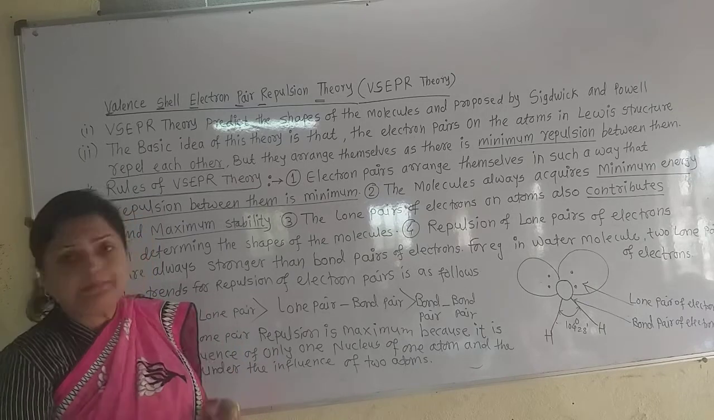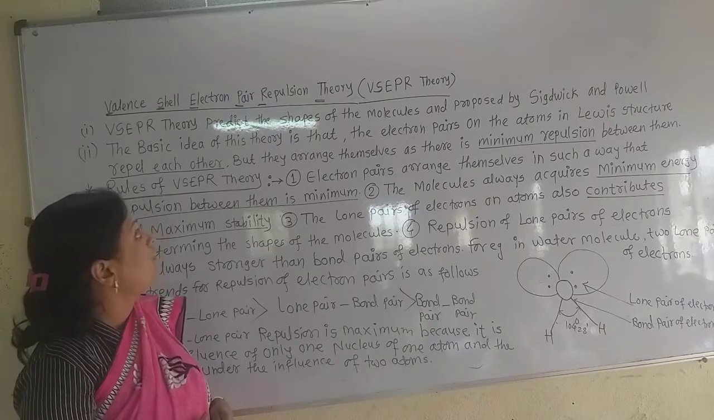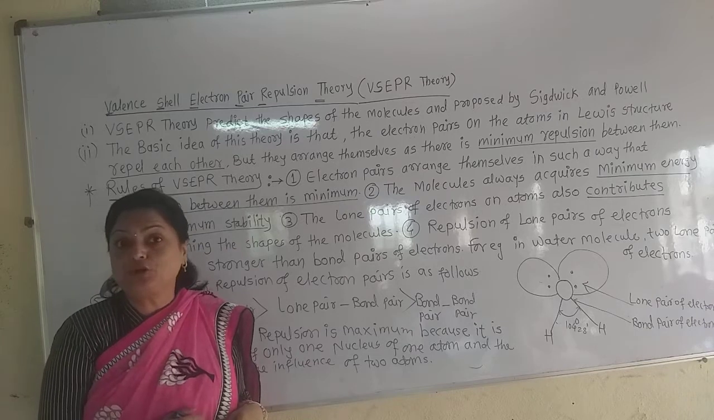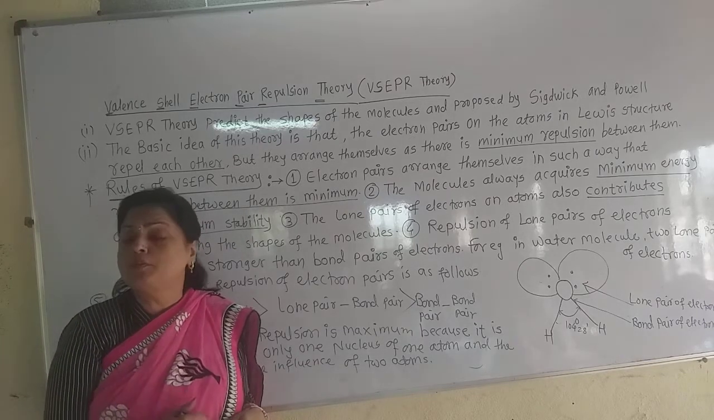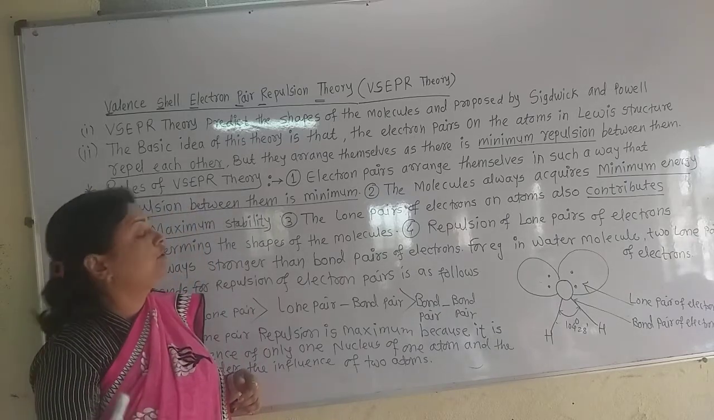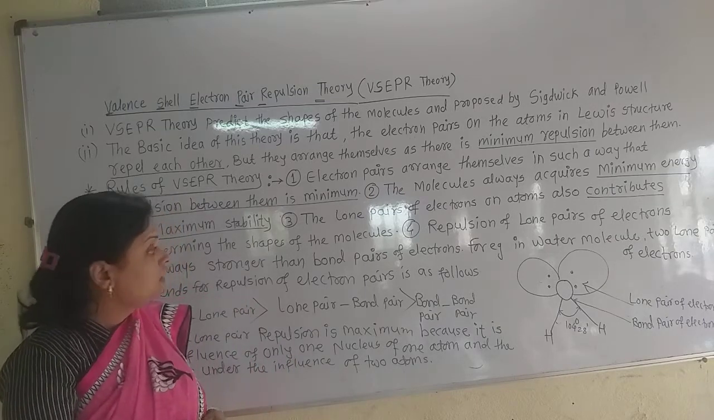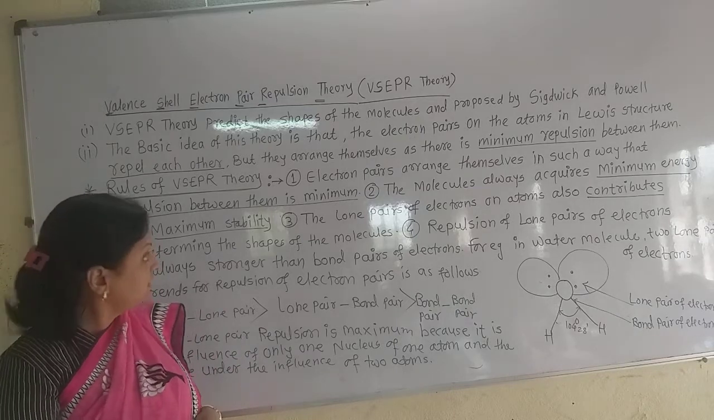Now, VSEPR theory means valence shell electron pair repulsion theory, because the valence shell electrons are free for bond formation, or they may form lone pairs. So the name is given as the valence shell electron pair repulsion theory, and there is always repulsion between the electrons. Now what is the third rule of this VSEPR theory?